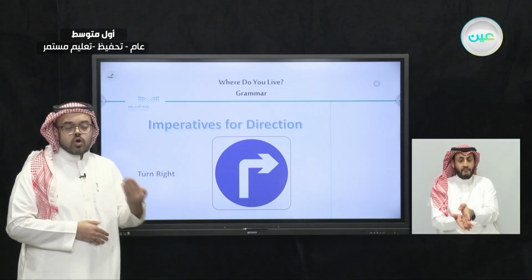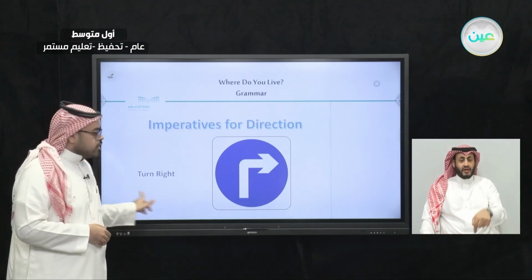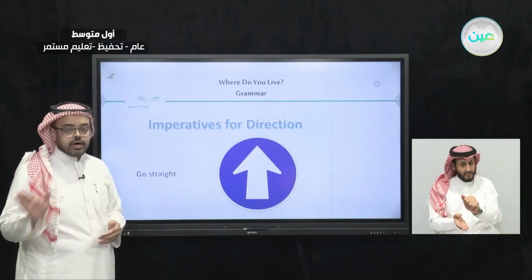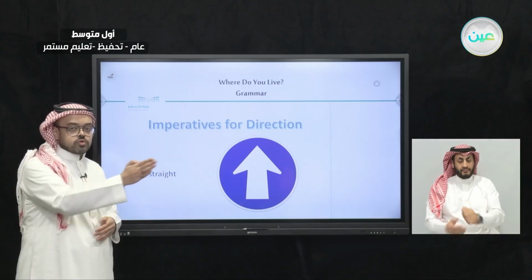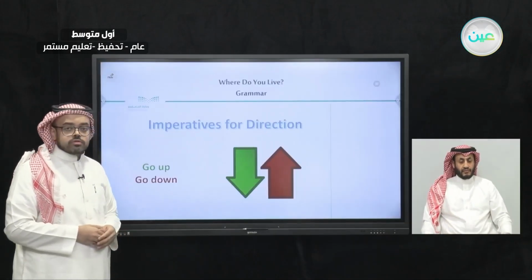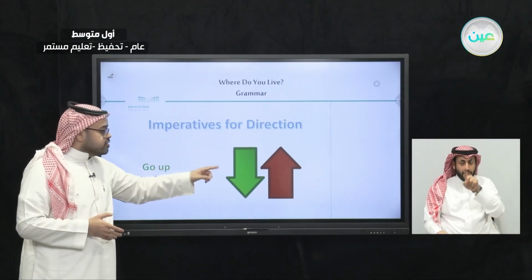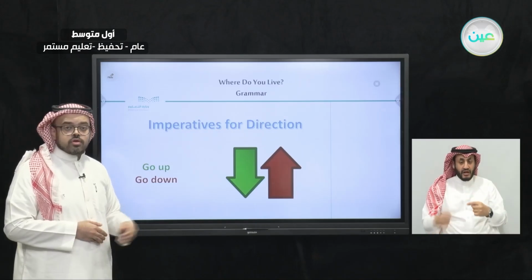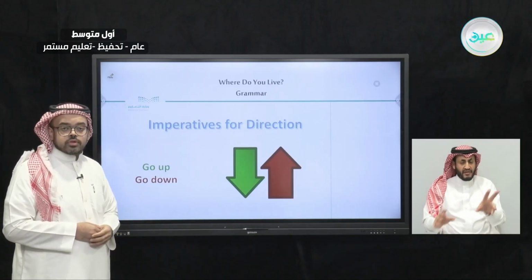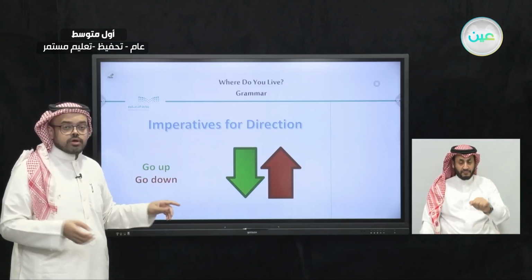Turn left, go to the left side. Turn right, go to the right side. And also, go straight. Not right and not left, just go straight. The other imperative of direction we use, sometimes in the elevator, we see those buttons. The first one is to go up and the second one is to go down. So these are the imperatives we use to give directions.